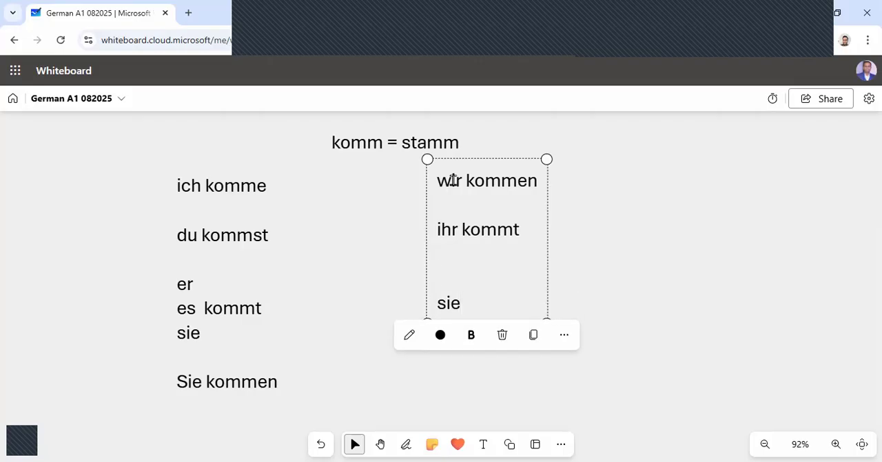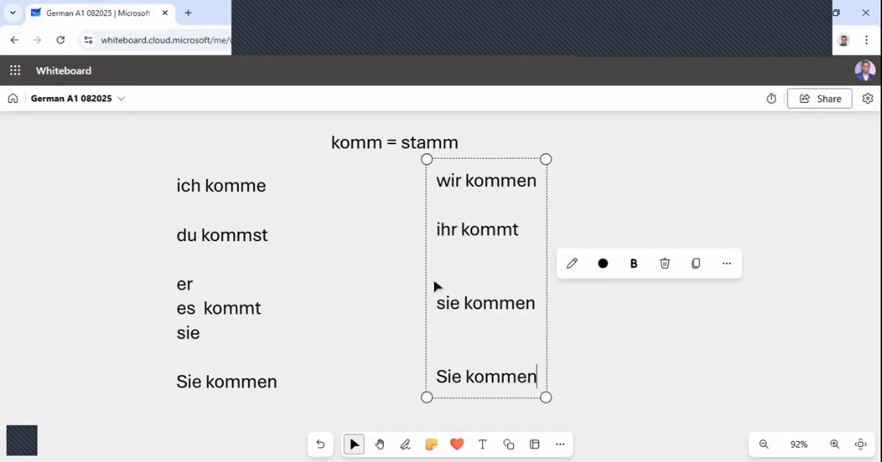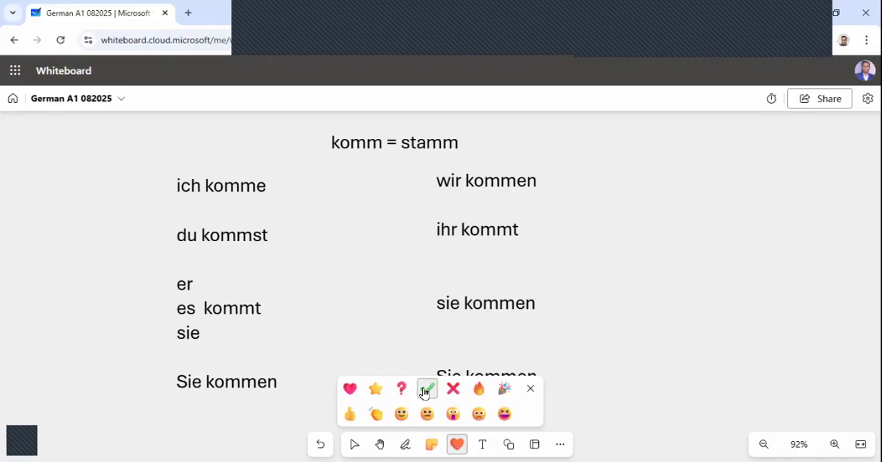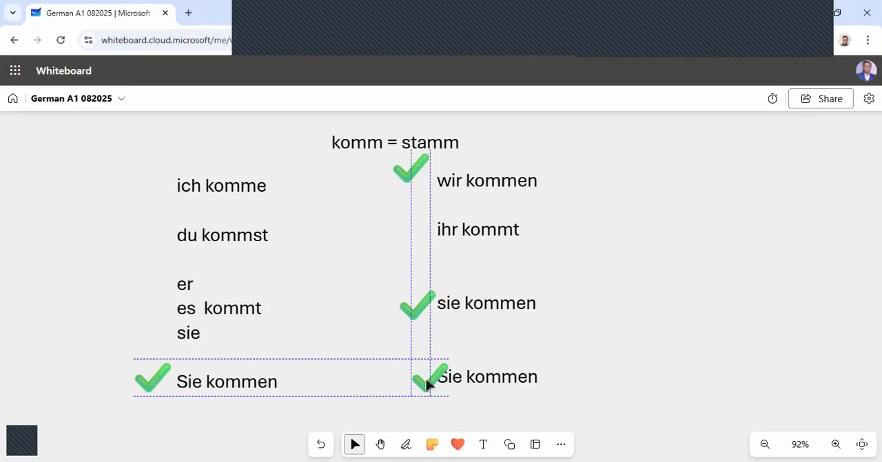For sie, which means they, kommen. And Sie, kommen. So the conjugation will be the same for sie kommen, wir kommen, sie kommen, and this Sie kommen, which is here. So you only have to memorize for ich, du, er/sie/es, and ihr. For the rest of the personal pronouns, it will always be the original form.